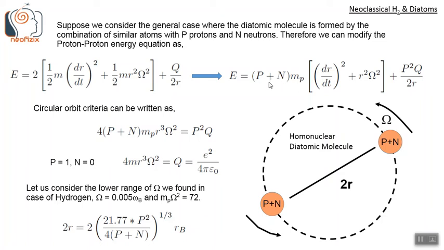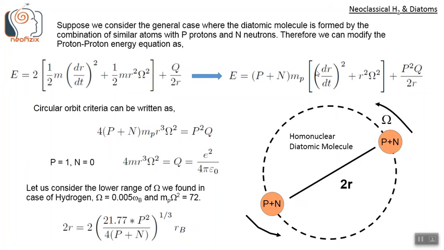We'll just add up the mass of the neutron also as the mass of the proton. So we get E equals (P plus N) mp into these kinetic energy terms, radial and rotational terms, plus P square Q by 2R. So this is the energy equation for this configuration.